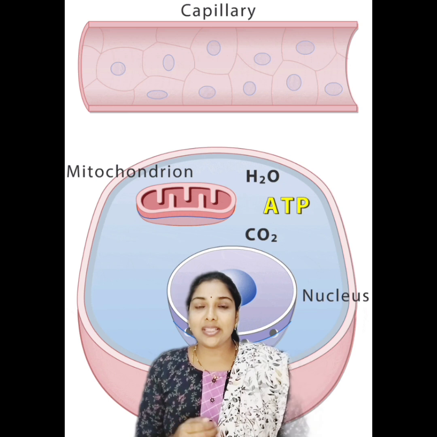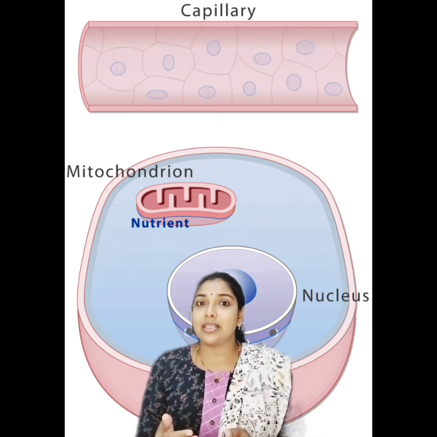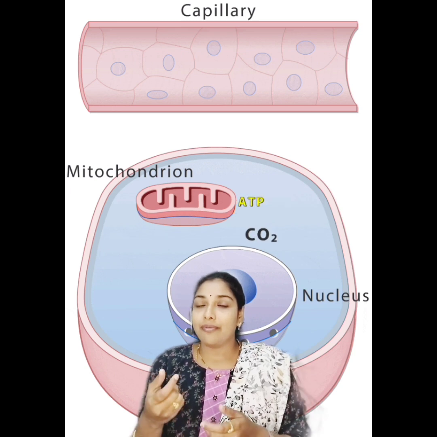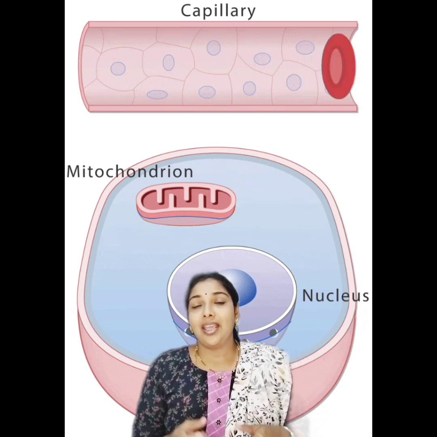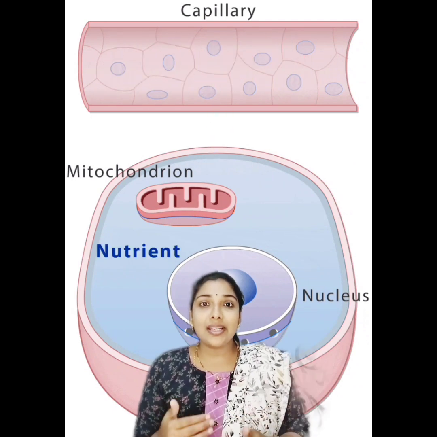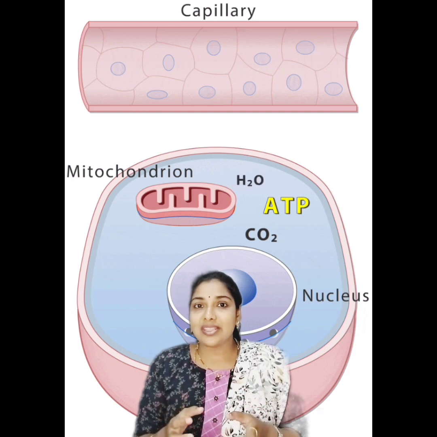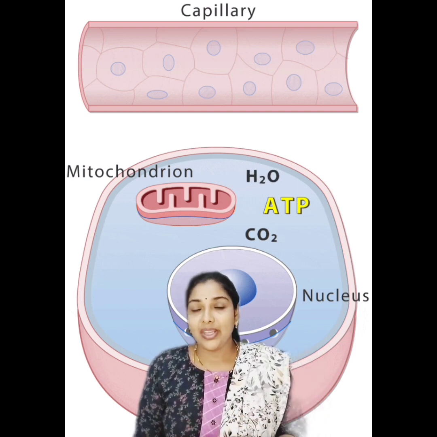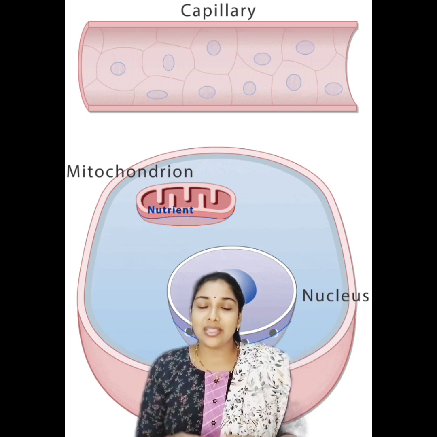So here what is happening, listen. The oxygen which is carried by the blood reaches the cells. Here our cells are already stored with glucose. In our cell's cytoplasm, there is a requirement of oxygen.